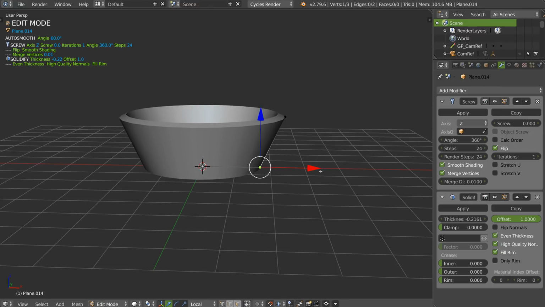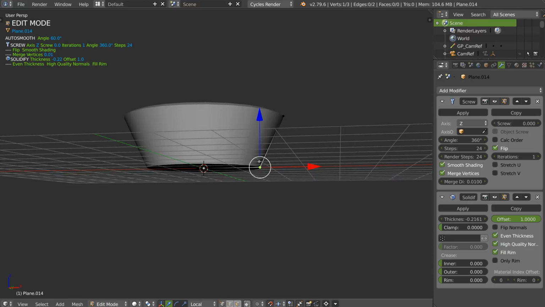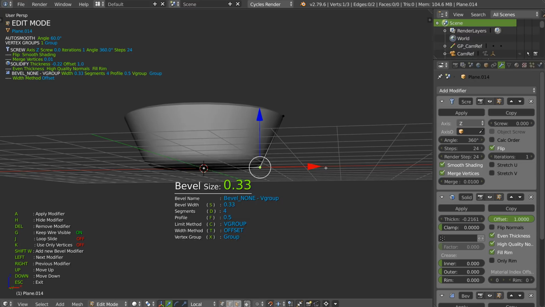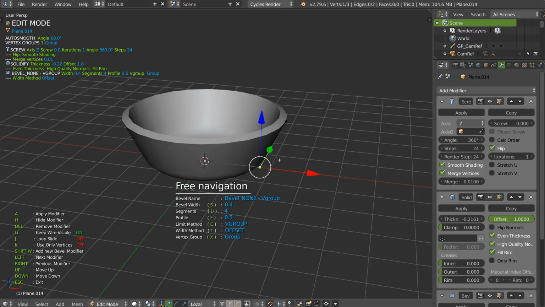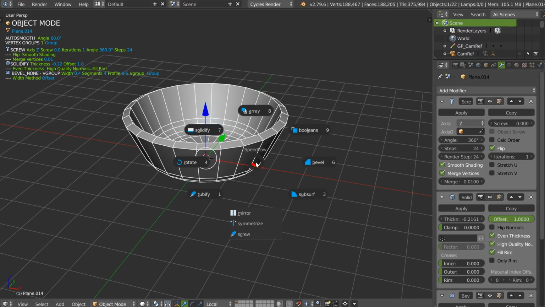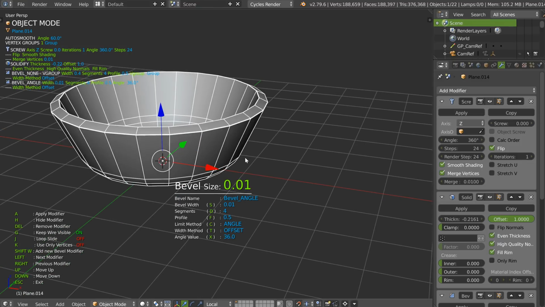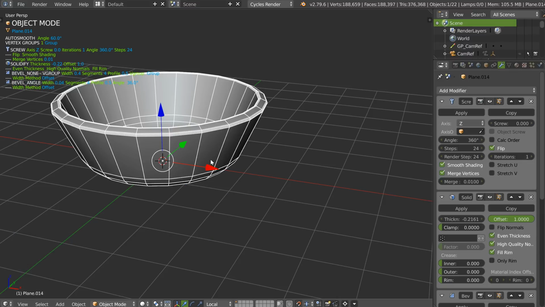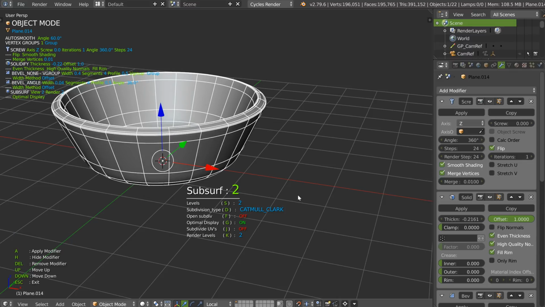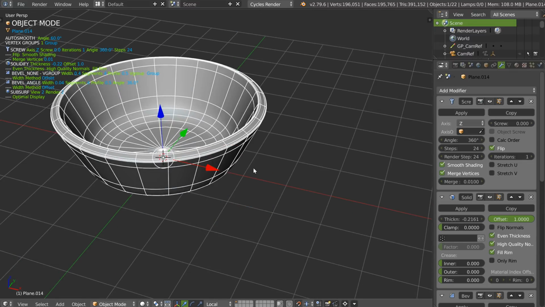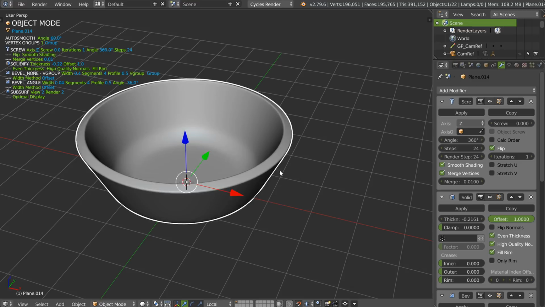So, from there, I don't have a bevel, I can select this one and add a bevel, like that. And if I come back, I'm in free navigation and I'm able to add a new bevel, like that. I can add a subsurf, like that. And that's it, my object is finished.